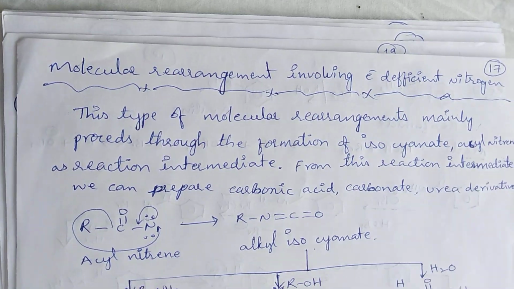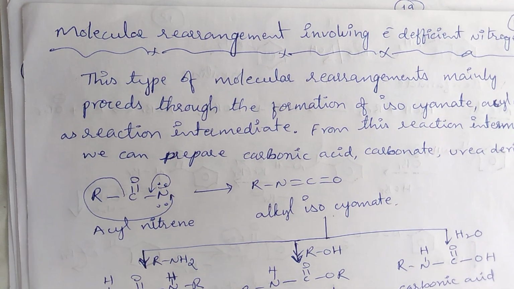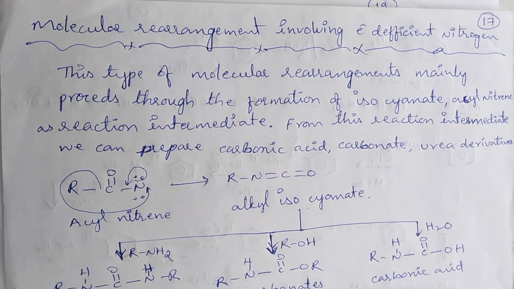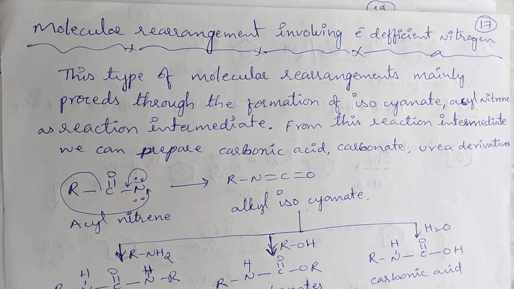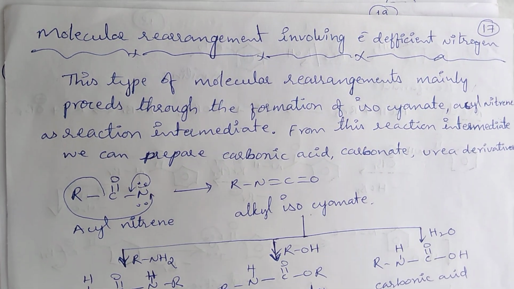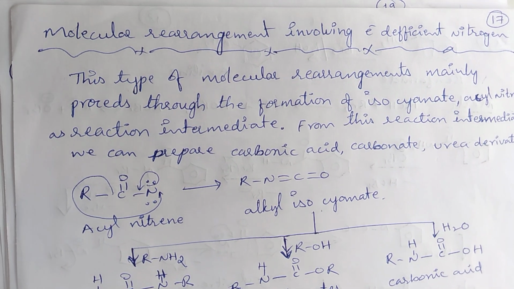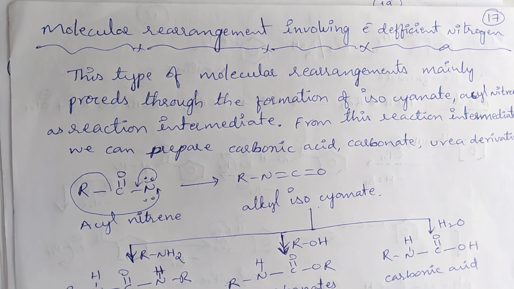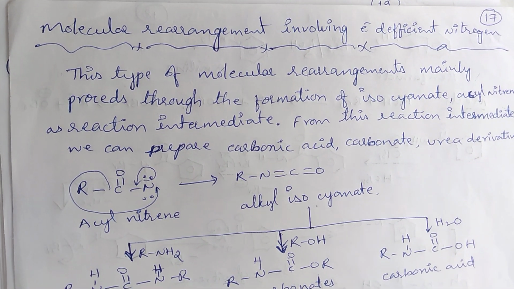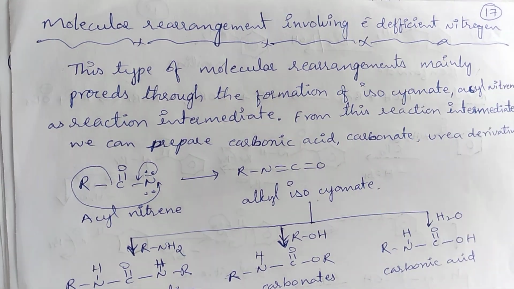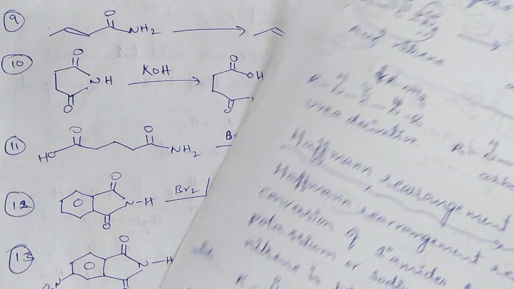So these are the molecular rearrangement reactions involving electron deficient carbon centers, which are the Wagner-Meerwein rearrangement reaction, the Pinacol-Pinacolone rearrangement reaction, the Wolff rearrangement reaction, and finally the allylic rearrangement reaction. We will meet in the next class. Thank you.